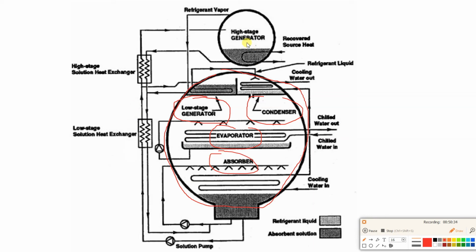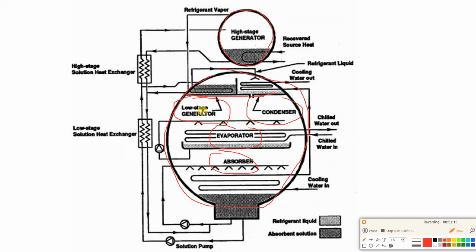On the top side, you can see a diaphragm has been shown. This is the diaphragm which is separating the high pressure and low pressure zones. And on the top side we have one more generator. That is why this is called multi-effect. This is a two stage, or double effect, type of lithium bromide water VARS. Majorly, heat is supplied to this high stage generator, and whatever heat remains unused is used in the lower stage generator. The rest of the working will remain the same as we have seen in the twin drum.